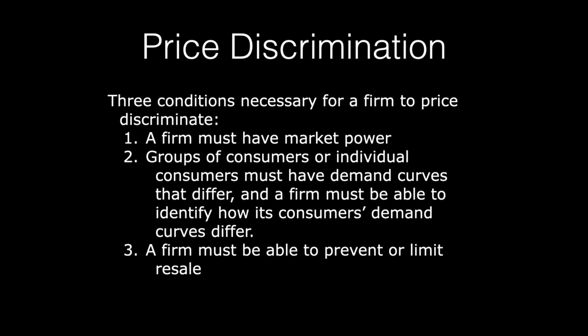Second, a firm must be able to identify different groups of consumers or individual consumers that have different demand curves, and must be able to identify how the demand curves differ. Finally, the firm must be able to prevent resale. If the firm cannot prevent resale, then those that are able to get the product for a low price will pursue profit by selling to those with a higher willingness to pay in a secondary market. Such arbitrage will bring about a single prevailing price in the market.